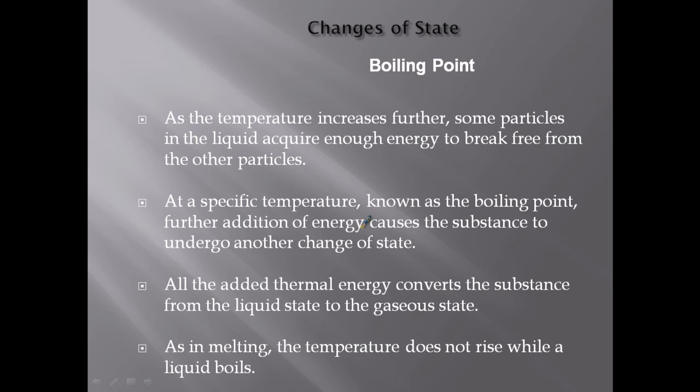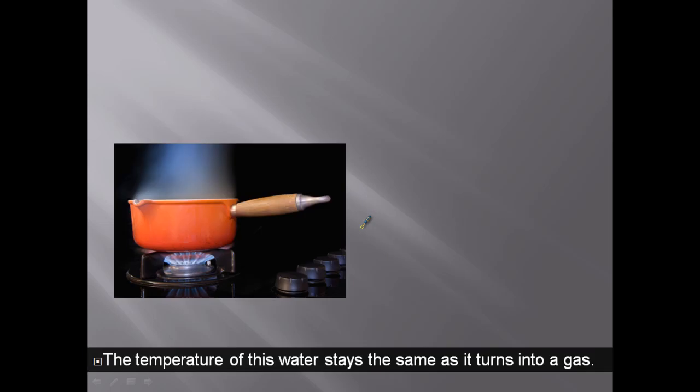373 K. So while you're boiling pasta on the stove, it doesn't matter how high that flame is, as long as that water is boiling, it's always the same temperature. You could have that sucker jacked up on high, and it's still going to be 373 degrees as long as that water is boiling. So just like the ice staying the same temperature, all this water in this pot, if it's boiling, it's all going to be 373 K.